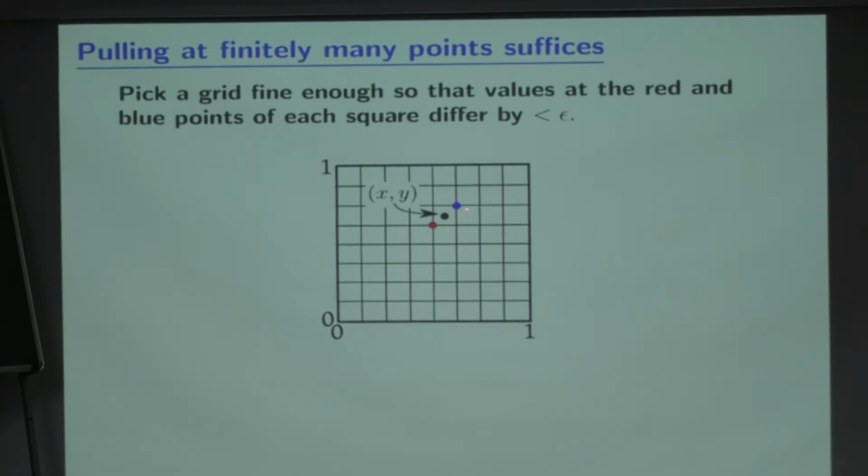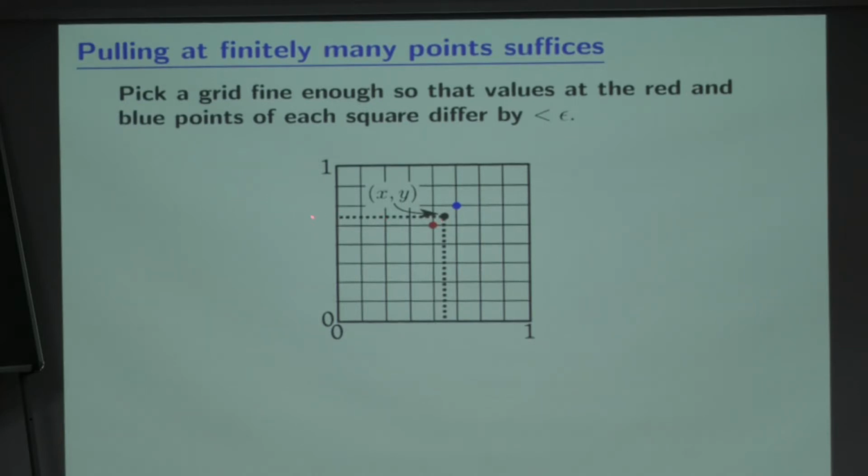I know that the value of my distribution function is exactly equal to xy at these two points. I want to show it is pretty close at the black point also. So what is the CDF value at the black point? It is nothing but the total mass that is inside this rectangle.